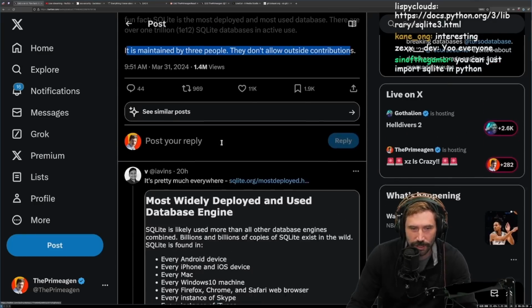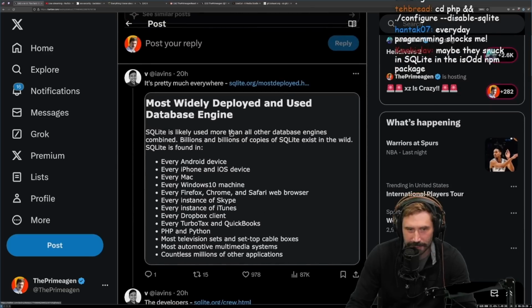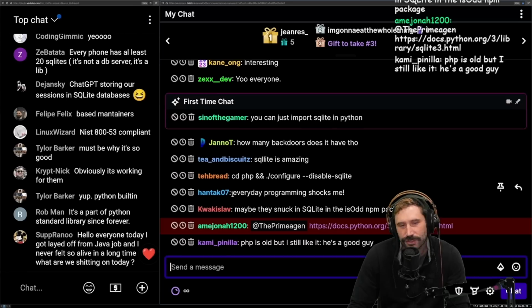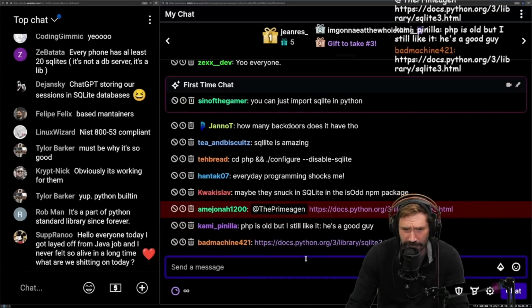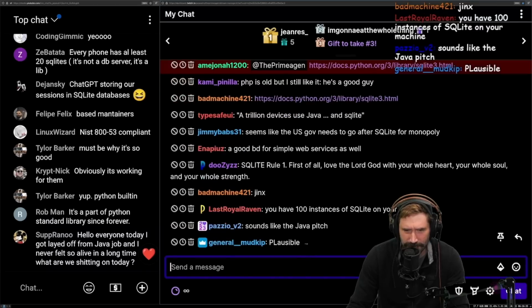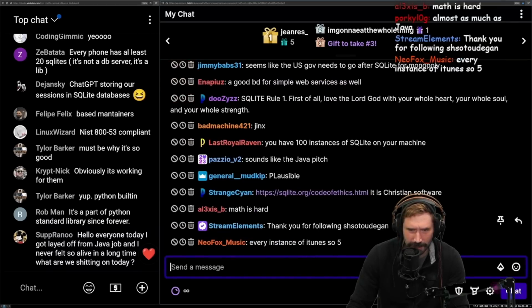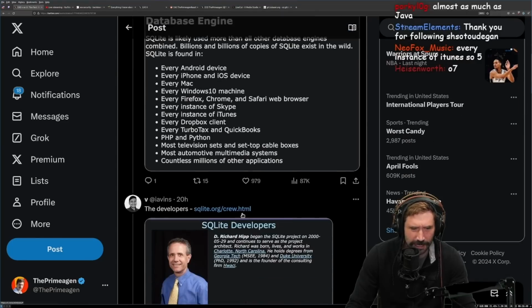Going back to this whole trillion, all of a sudden it becomes much more believable when you see this. I know there's not like a trillion devices, but it's starting to sound a lot more reasonable. If you have 100 instances of Sqlite on your machine, might be. All right, let's keep on going.